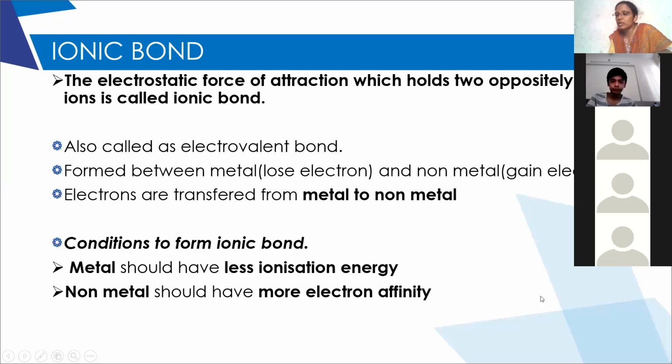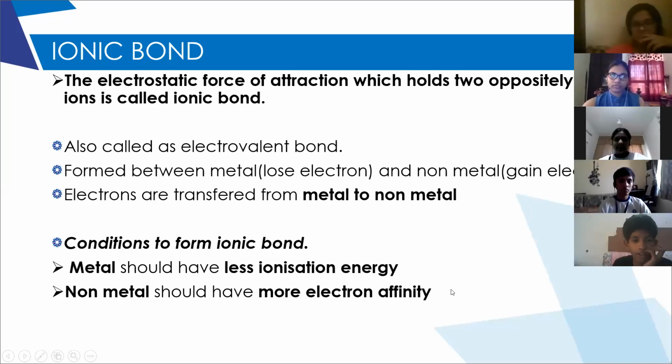Is there anyone who did not understand this concept? Ma'am, I did not understand why non-metals should have more electron affinity. Non-metals have to accept electrons, right?